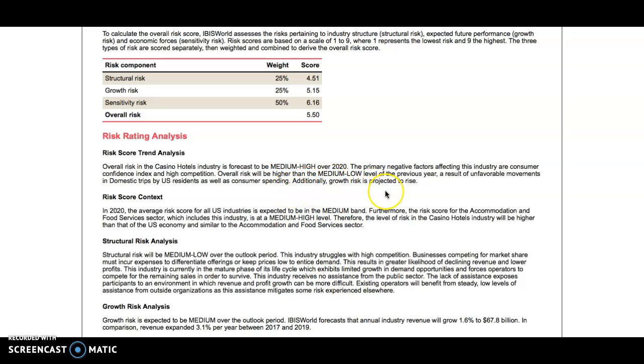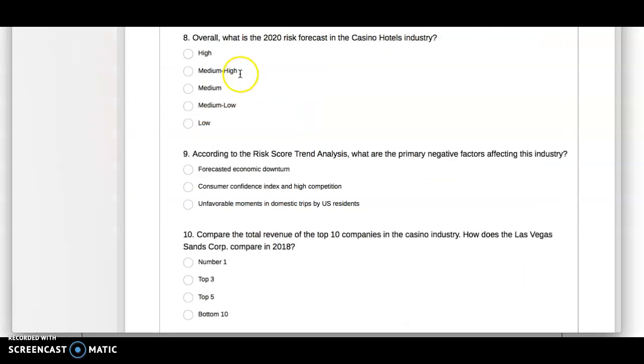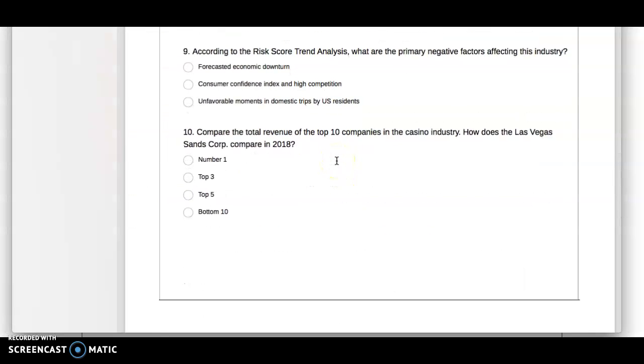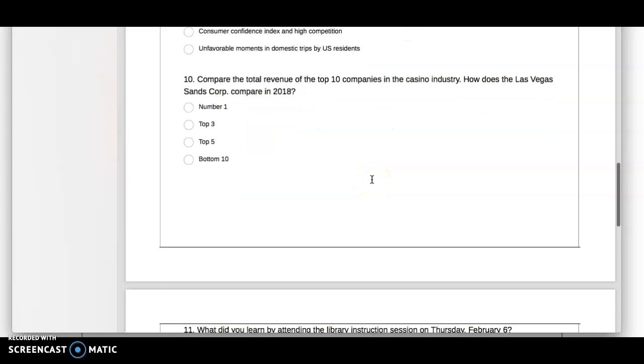And they say the negative factors affecting this industry are consumer confidence index and high competition. Okay. Medium high. According to the risk score trend analysis, what are the primary negative factors affecting this industry? Right there, the second one.